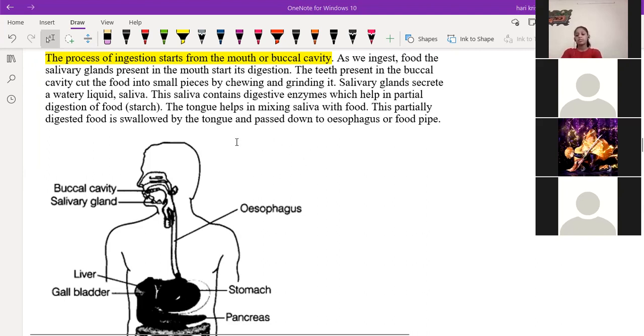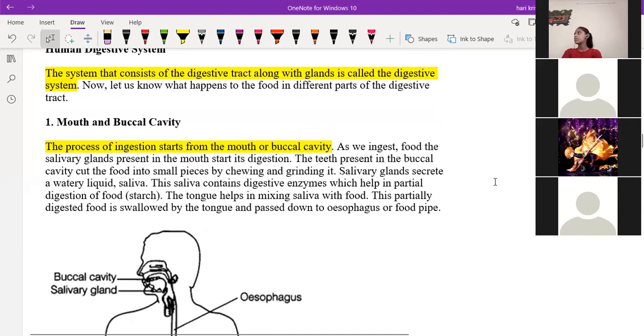So that is all about the buccal cavity. In the buccal cavity, what is going to happen initially? Conversion of the intake carbohydrates.